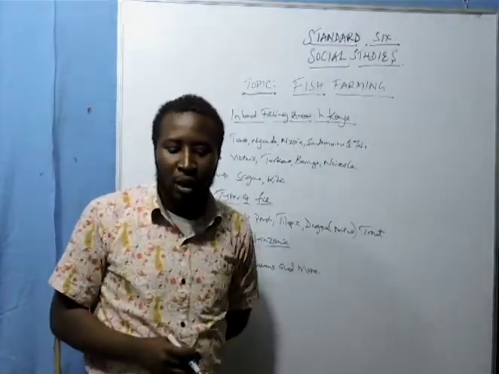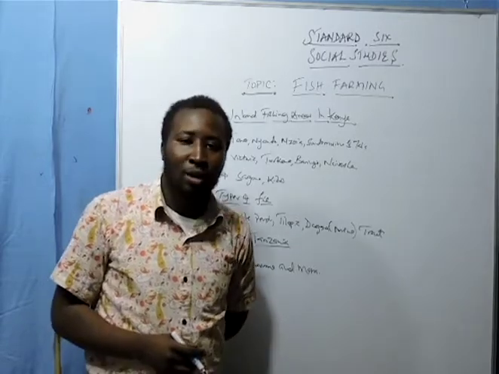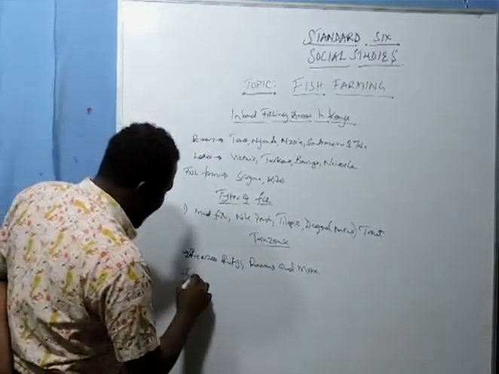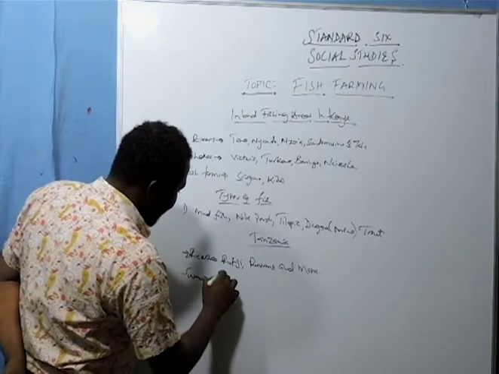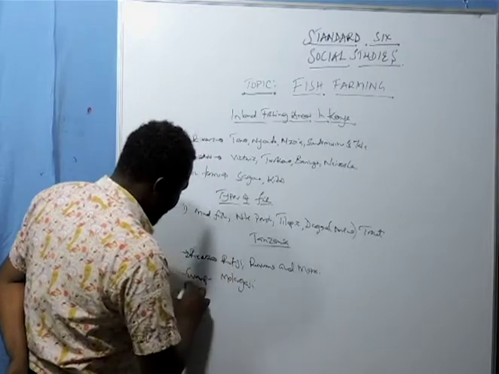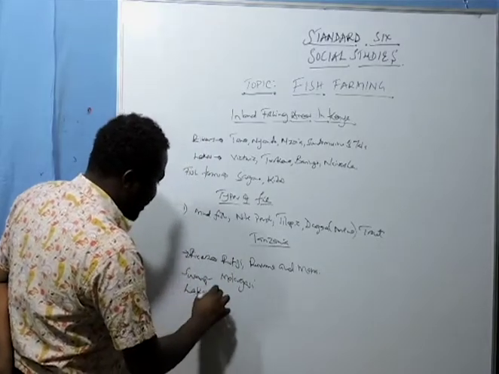We also have lakes and swamps. They also fish in swamps, such as Malagarasi.